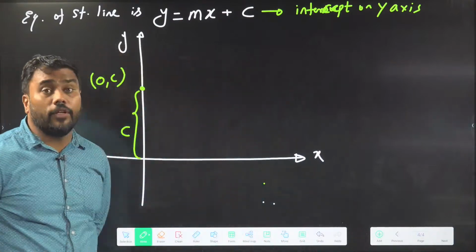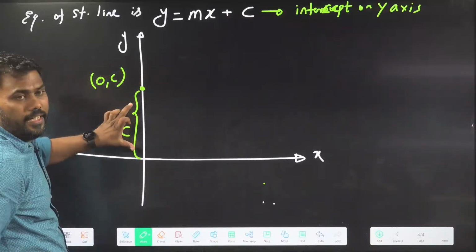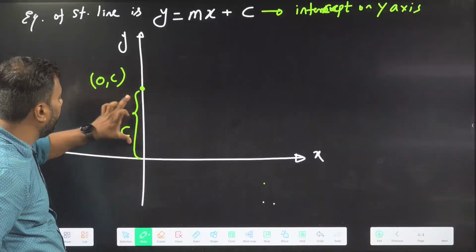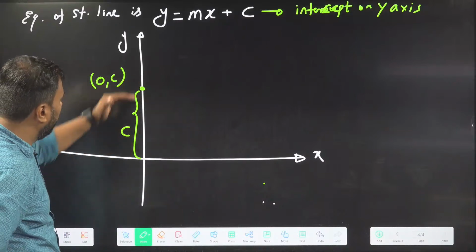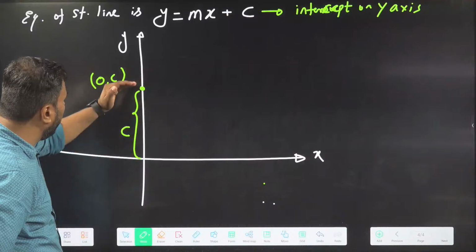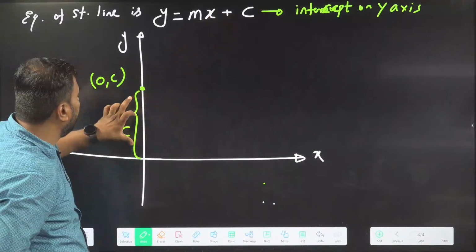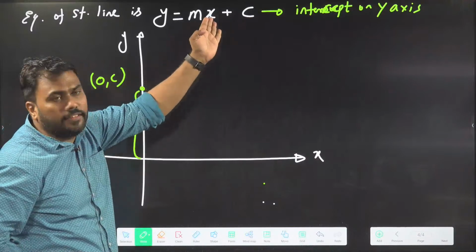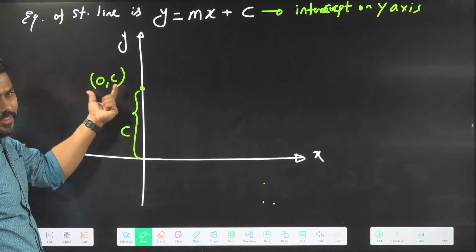Why is it called the intercept on the y-axis? Because when the line passes, it is creating some section on the y-axis. Some portion of the y-axis is cut by the line. This length can be derived by observing c. How does c give the intercept? Put x as 0, then you are getting y as c, so the line should pass through (0, c).